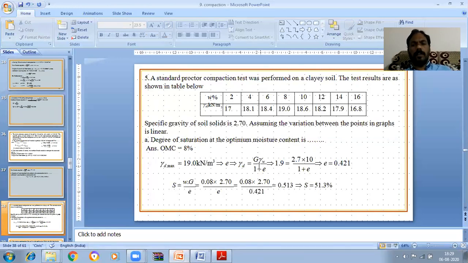So once we get the void ratio, E equals 0.421, the formula is S equals W G by E. W is 8%, so 0.08 into G, which is 2.7, divided by E, which is 0.421. Then we get the degree of saturation as 0.513, that is equal to 51.3%.